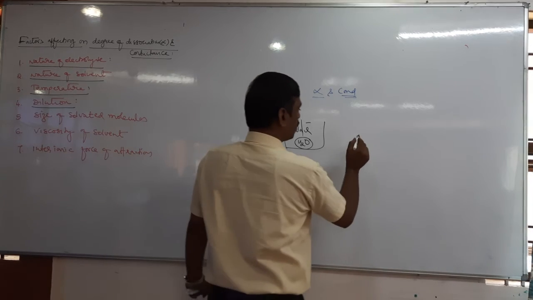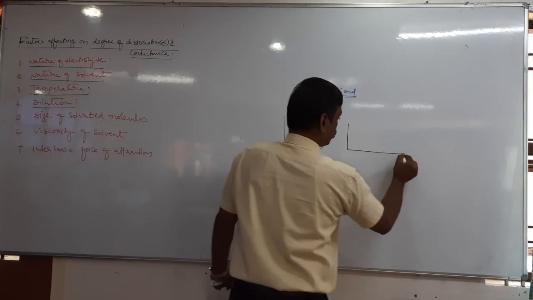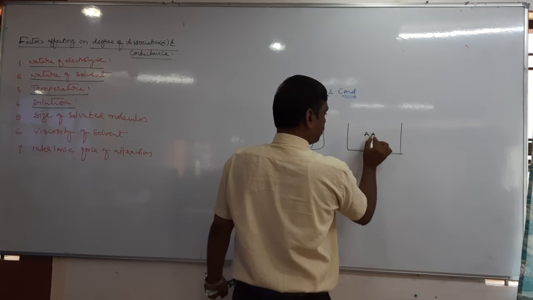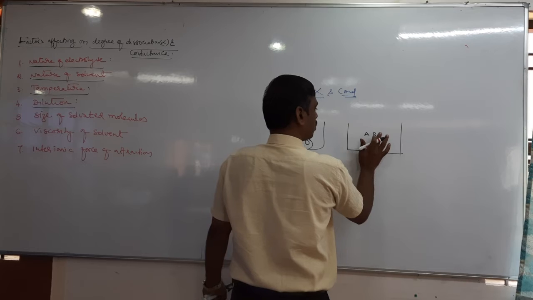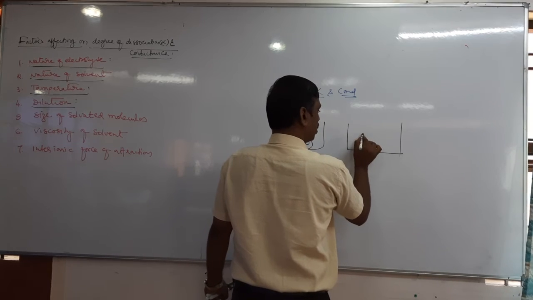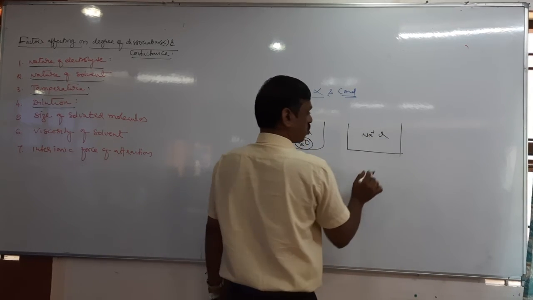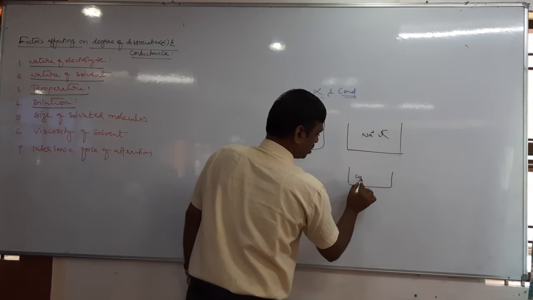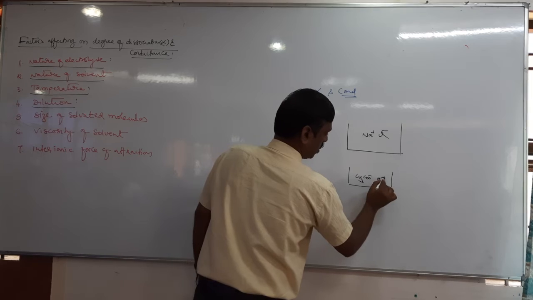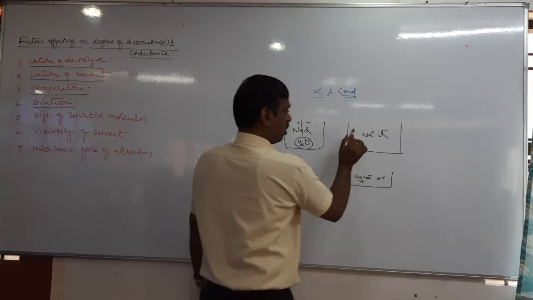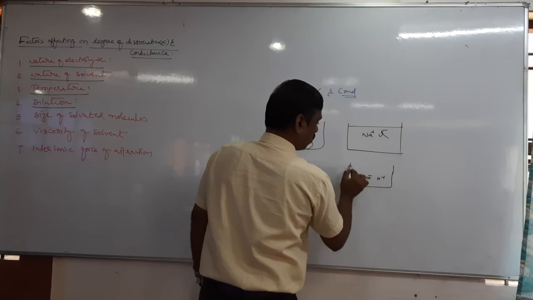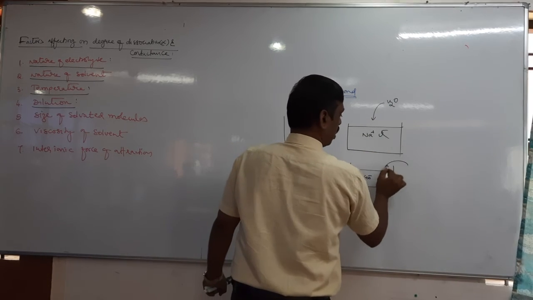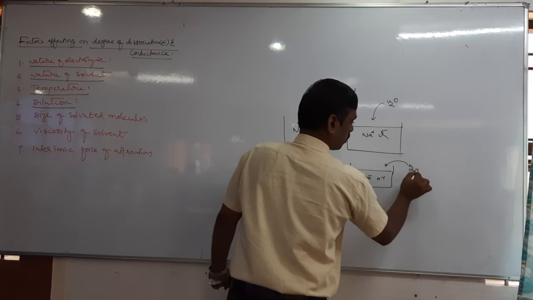For example, you take two solutions. I will take A plus B, a strong electrolyte, or else NaCl, Na plus Cl minus, a strong electrolyte. And take another, a weak electrolyte, acetate ion and H plus ion. Then tell me, here 1 liter of water is there. Now add excess of water here, and add excess of water here also.